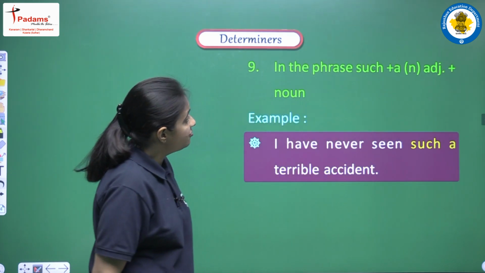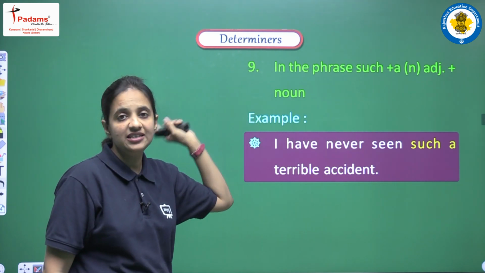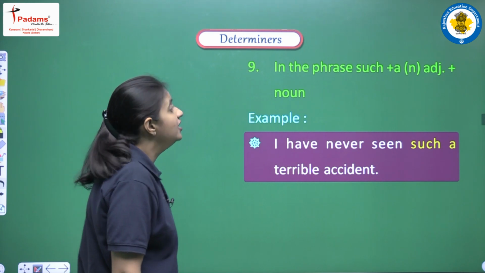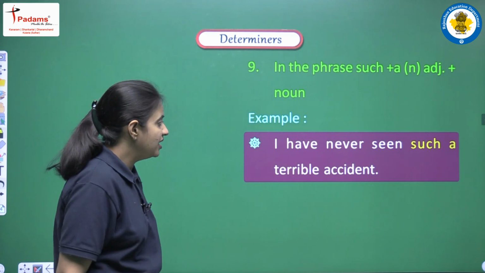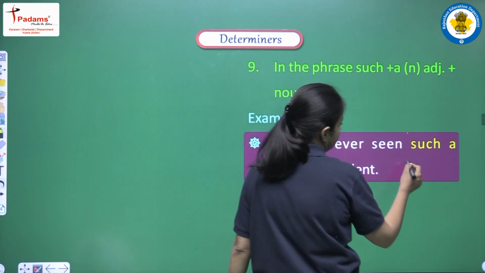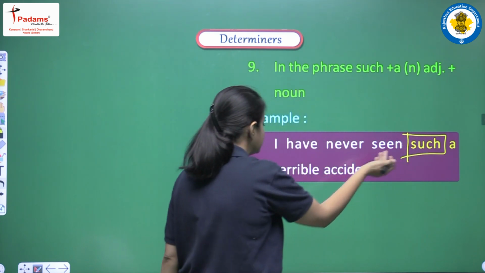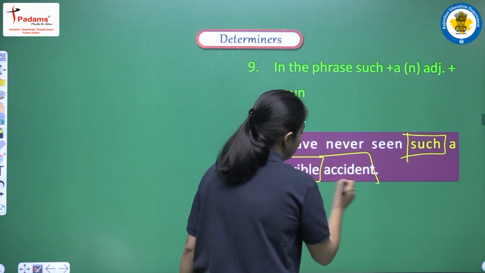Next, in the phrase such a or an plus adjective plus noun, this is the structure that we are having here. So in this structure also we can use a or an, like we are having the example, I have never seen such a terrible accident. So in this manner also, we are having such and then terrible, that is the adjective, and accident, that is a noun.